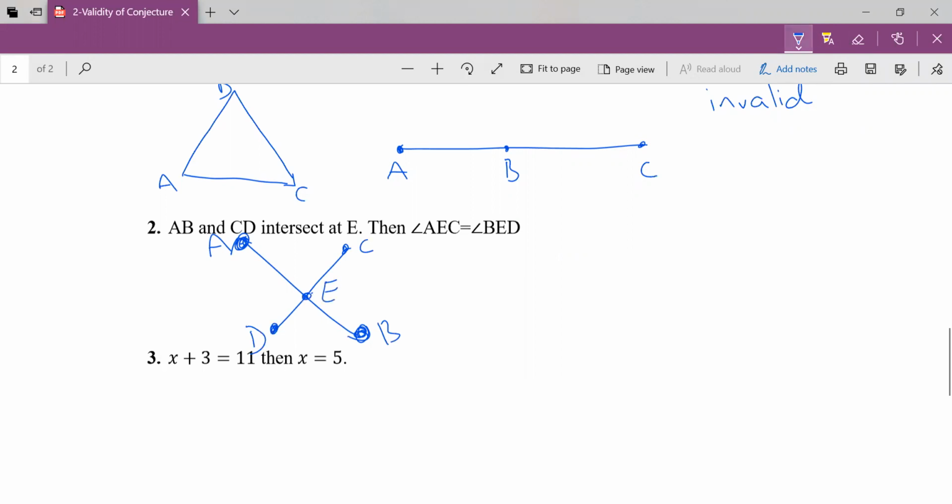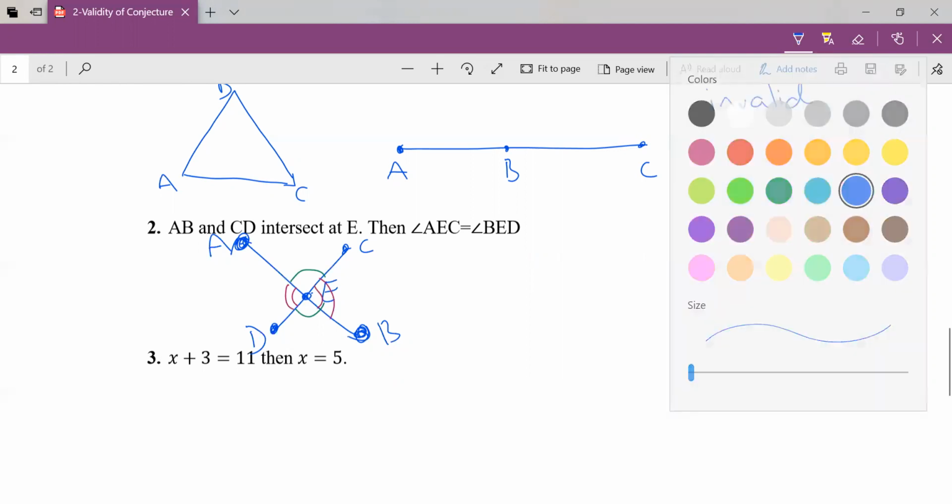So what this conjecture is saying is that angle AEC is equal to angle BED. Well, yeah, that's a true statement. The reason is that in this formation, this shape, the angles across from each other are the same. They're congruent. And these two angles that I'm drawing in maroon are the same.